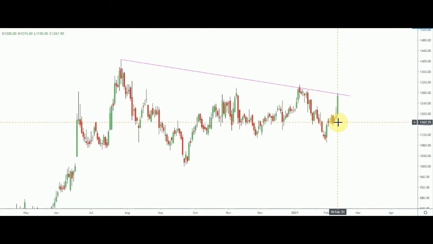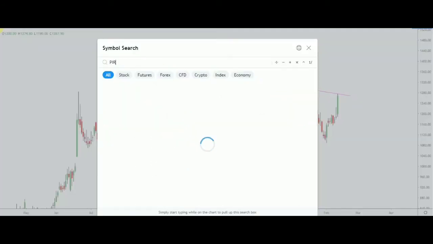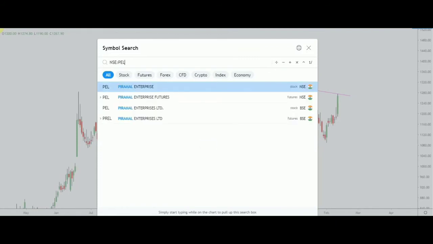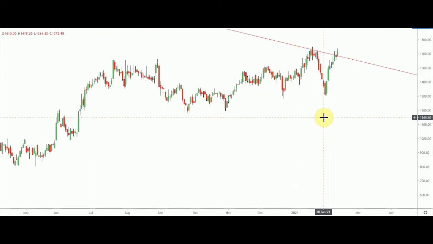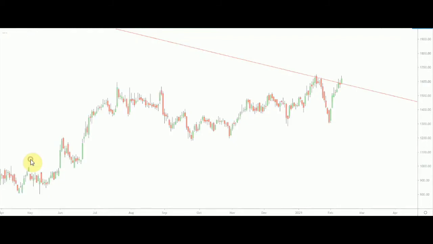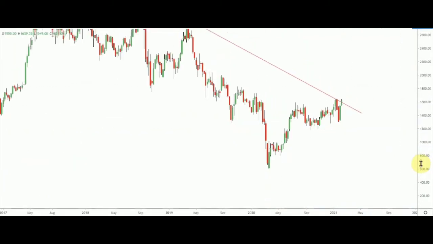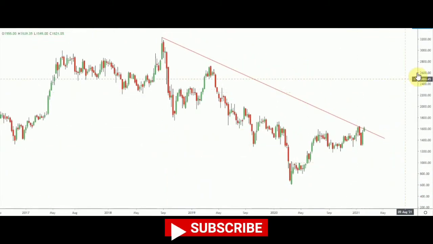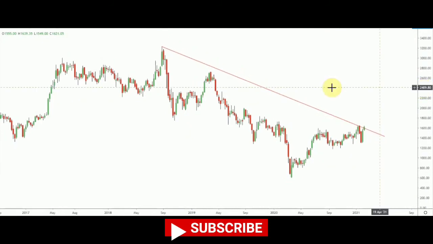So please do track Muthoot Finance. As per me, it looks really good. So now let's move to the next one. Though I shared this particular chart long ago, it is Piramal Enterprise. I'll be showing you the weekly chart at first, then I'll get back to daily. So friend, this is the weekly chart. In this weekly chart, you can see that from this September 2018, so basically it's a multi-year old trend line that I have drawn.